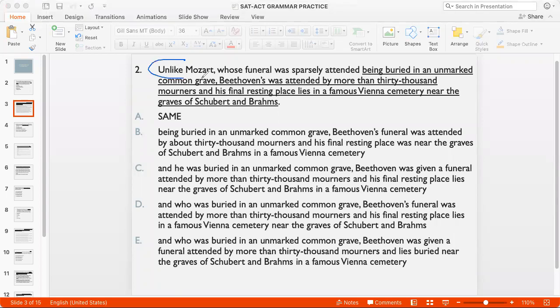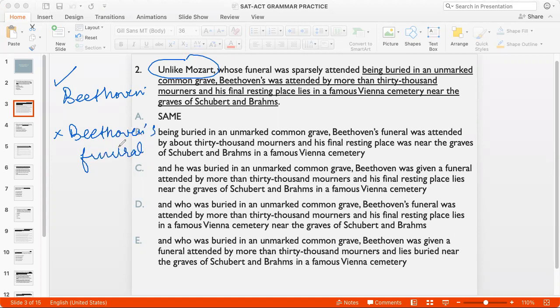I start by saying unlike Mozart. So my subject has to be Beethoven. It can't be Beethoven's funeral because I have to compare Mozart with the subject. I'm not saying unlike Mozart's funeral, Beethoven's funeral was this. I'm saying unlike Mozart, Beethoven was. So any option that has Beethoven's or Beethoven's funeral cannot be correct.